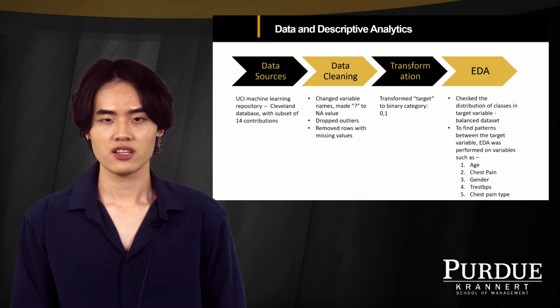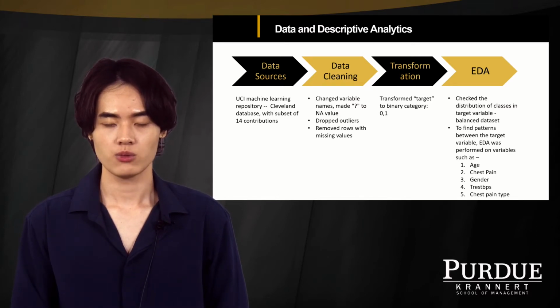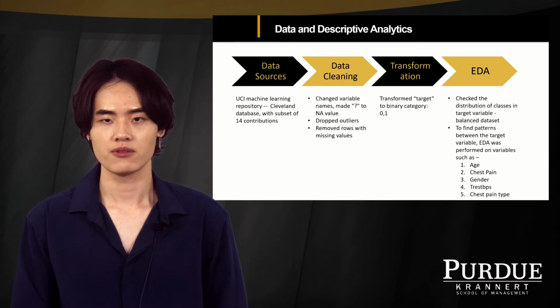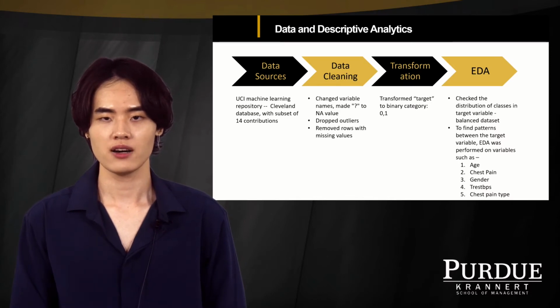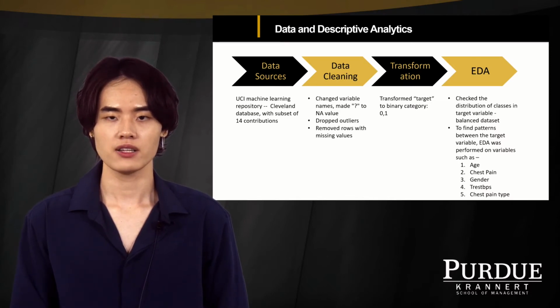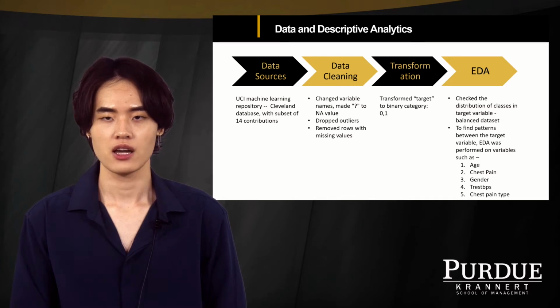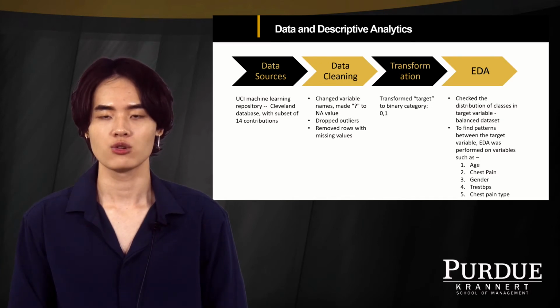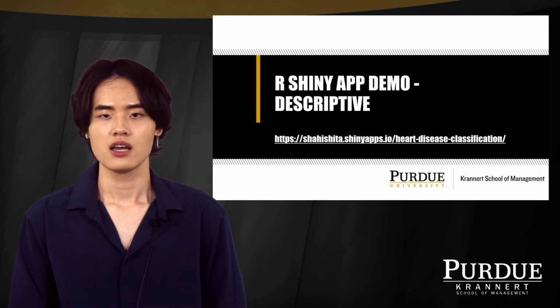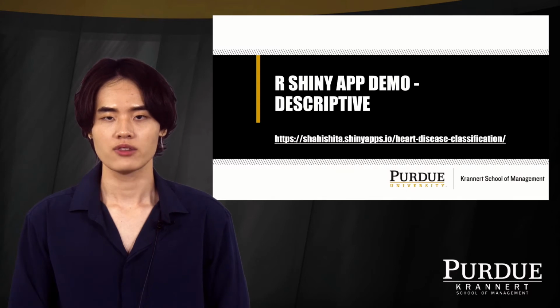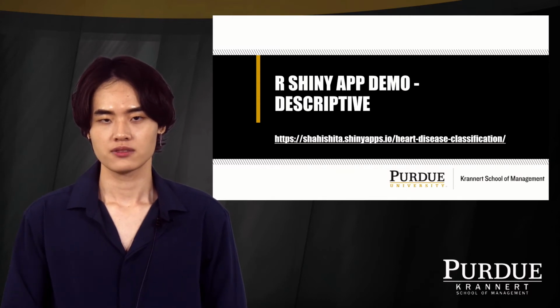Okay, so we pull data from the UCI Machine Learning Repository, and then we do the data cleaning. We change the variable values from a question mark to NA, and we drop the outliers. Finally, we remove the missing values, and we transform the target variable into a binary category, which is 0 and 1. And then we can do the EDA analysis. I will hand it to Tingyun to demo the EDA part.